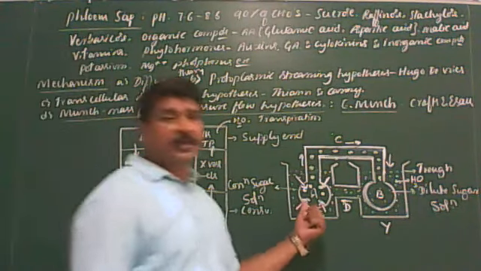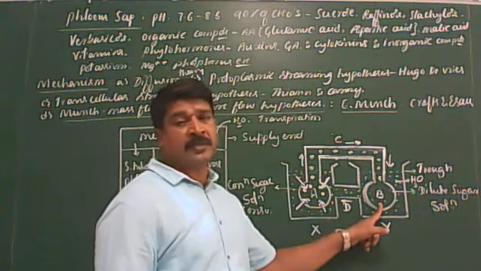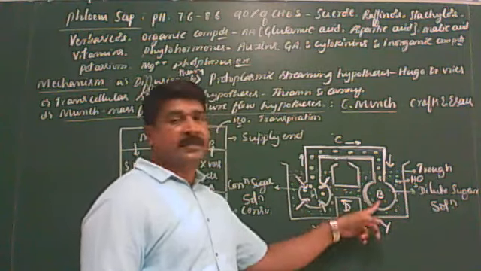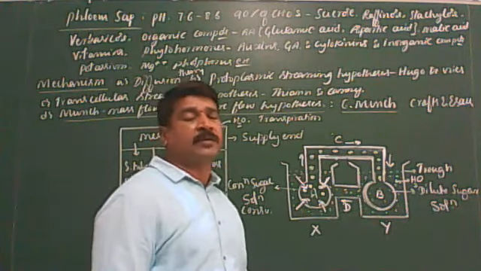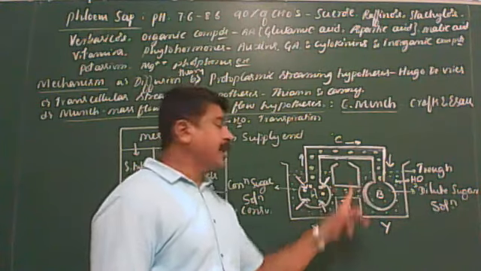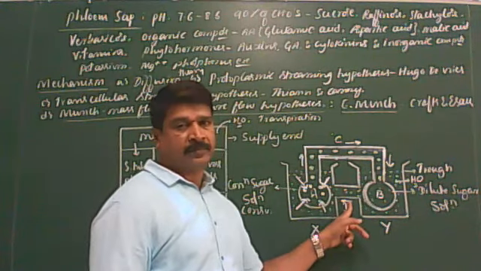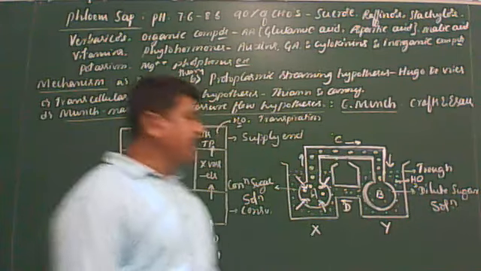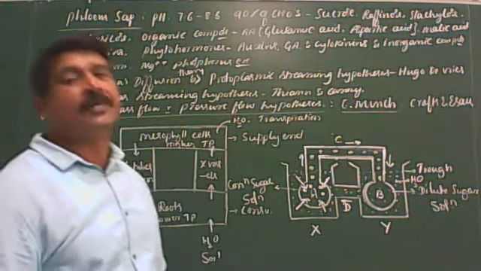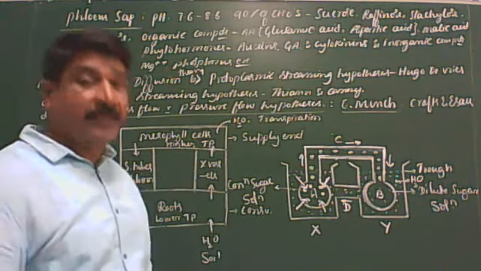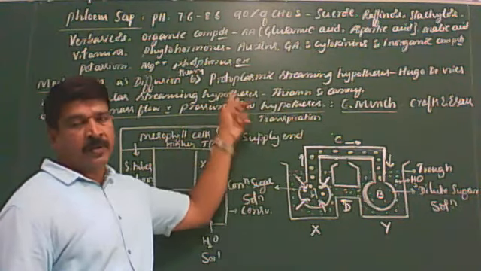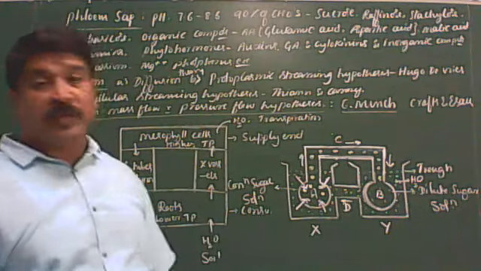Generally, turgor pressure is more at the supply end and low at the consumption end. Hence, translocation of organic solutes always takes place from supply ends to consumption ends, through the tubes of the phloem along with the water molecules. Clear? So this is the explanation of the Munch-Moskva hypothesis. But this hypothesis has several demerits. Despite those demerits, it is the most widely accepted theory compared to the above mentioned theories. Now let us look at the demerits of this hypothesis.